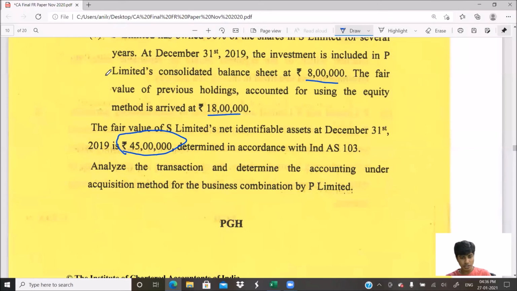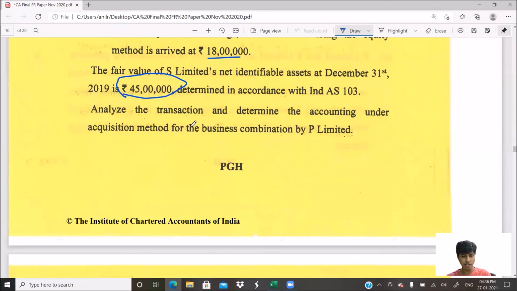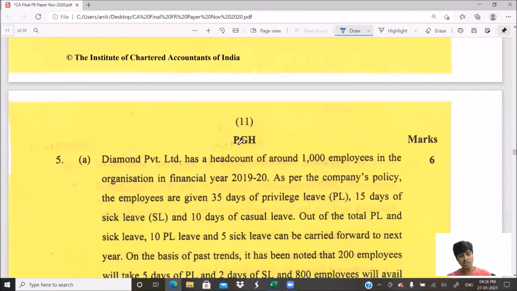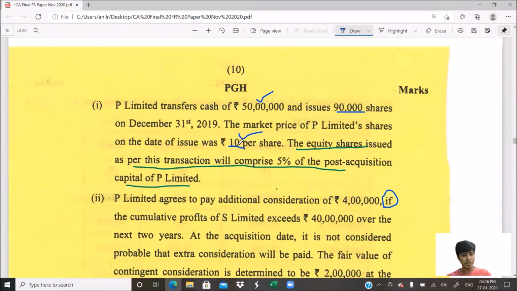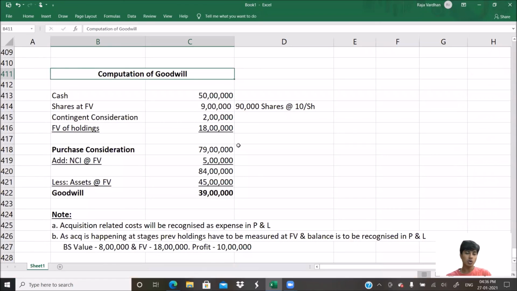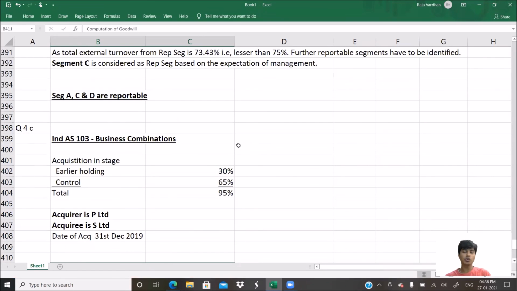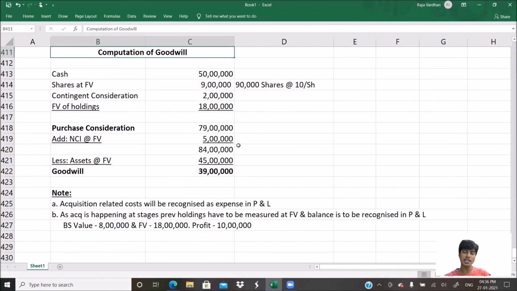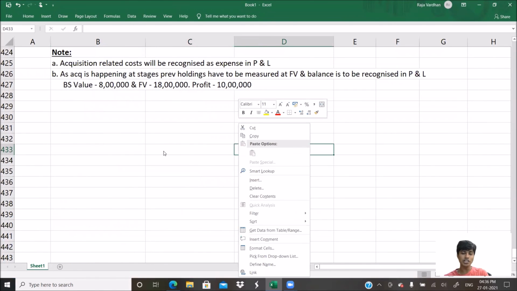They asked for any accounting entries, to analyze the transaction and determine the accounting under acquisition. That's it. So we're done with 4B, sorry, 4C. This is all we need to know about question 4A, B, C. This is the end of part 4 in our solution discussion video.